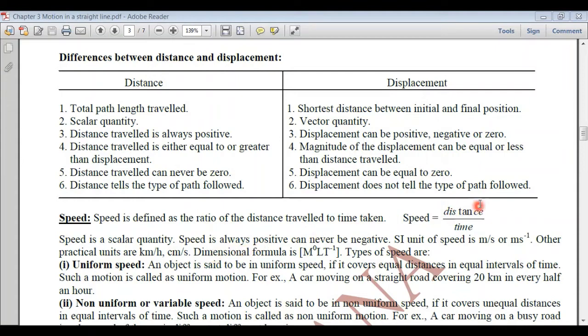As it is distance traveled per unit time, the distance can never be negative. So the speed can also never be negative. Speed is always positive, and its SI unit is meter per second, whereas other practical units are kilometer per hour, centimeter per second, etc. Dimensional formula is distance upon time, L upon T, that is LT raised to the power minus 1.